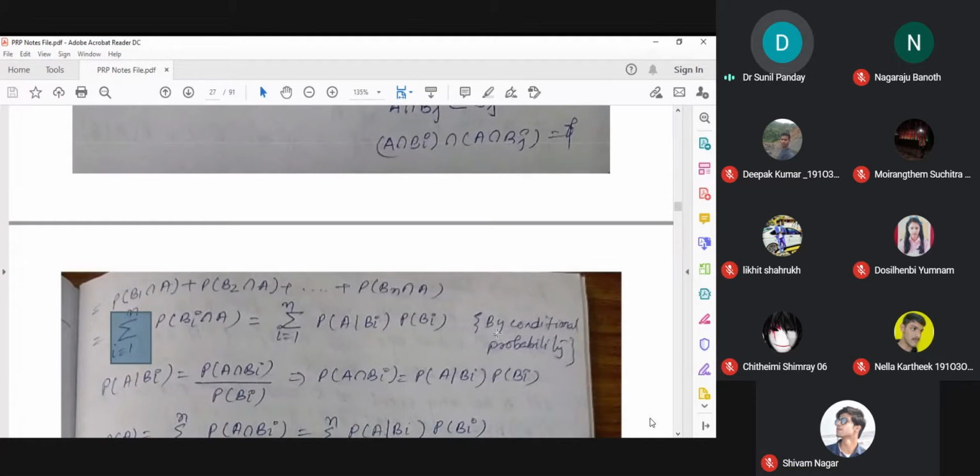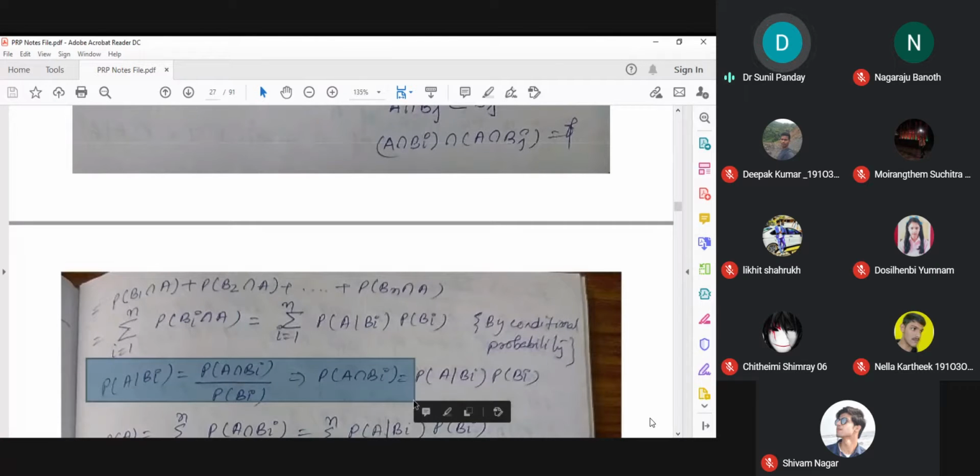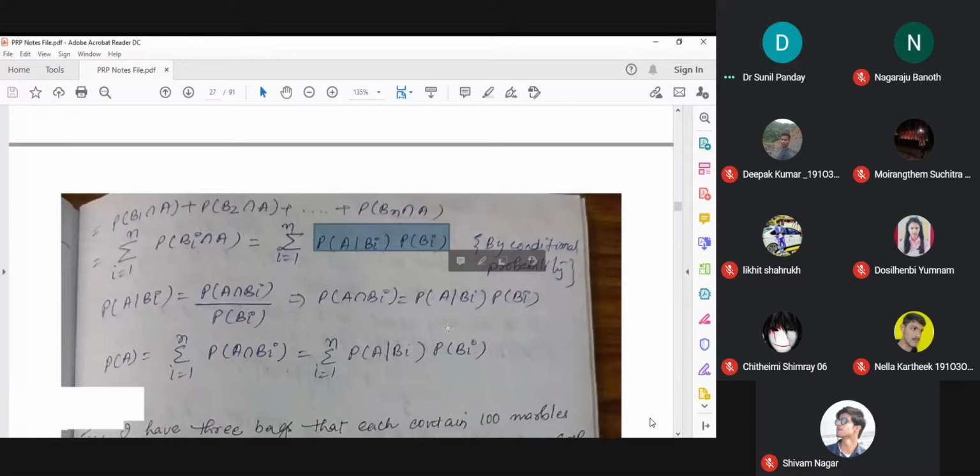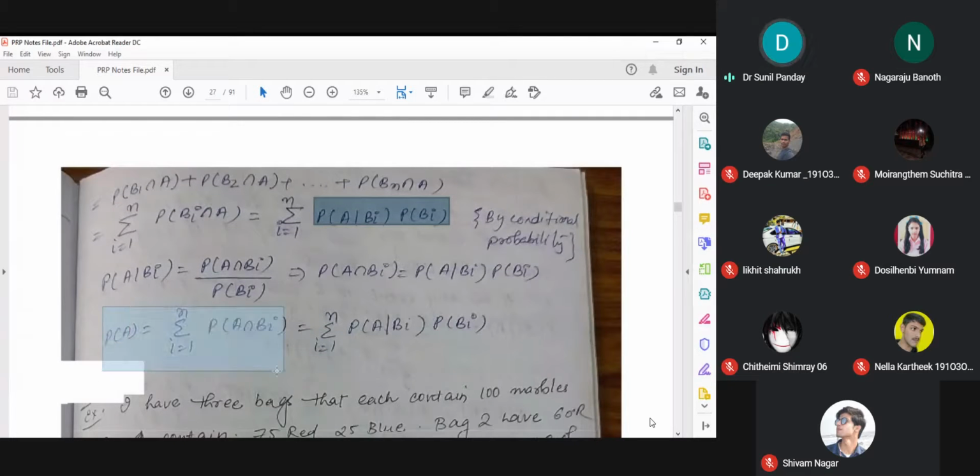And then I use the definition of conditional probability. Conditional probability says that probability of A given Bi is actually probability of Bi intersection A divided by probability of Bi. So it means I can write it like this, because this is the definition of conditional probability. And I use this definition of conditional probability to get this one. Once I get this one, I substitute this thing here and I will get this result. So this is the way I prove the law of total probability.